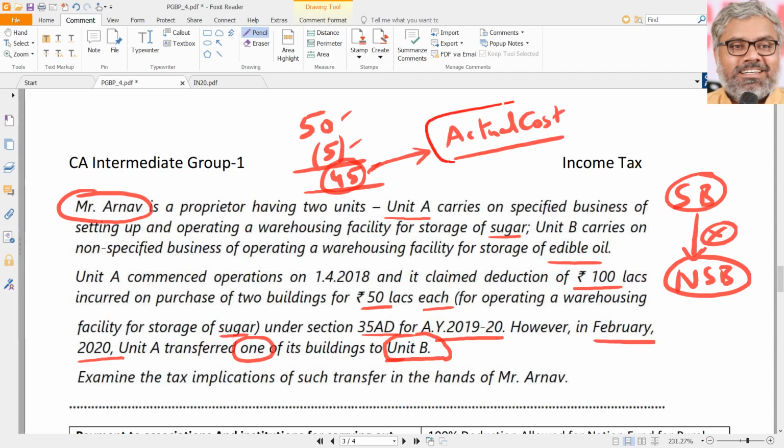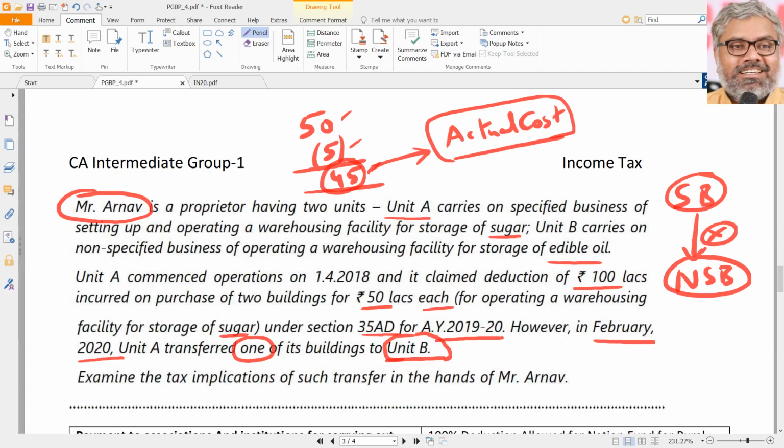So the story continues. Ultimately the SSE has incurred 50 lakhs. He will get deduction for that 50 lakhs in his life. When and all is a different story. If it was a 35 AD unit, then he would have got deduction which he claimed also in one shot, 1 year itself, 100% deduction he would have got.